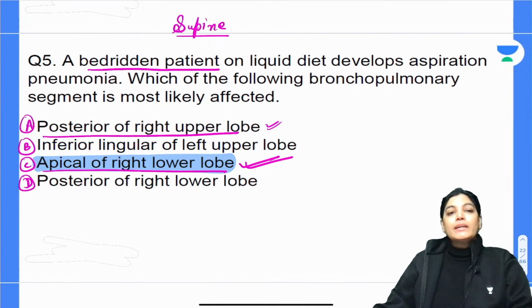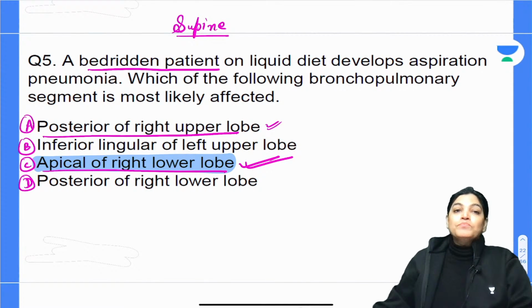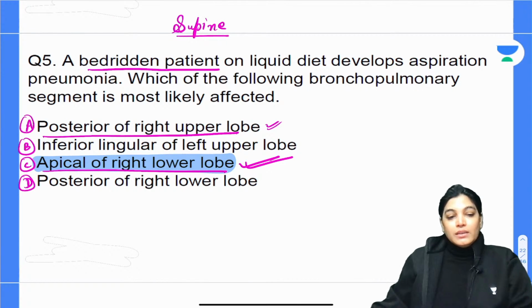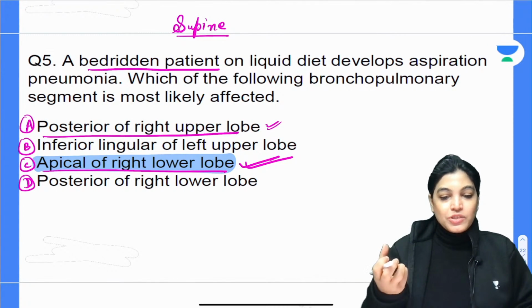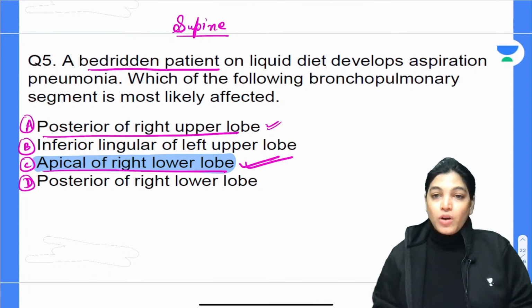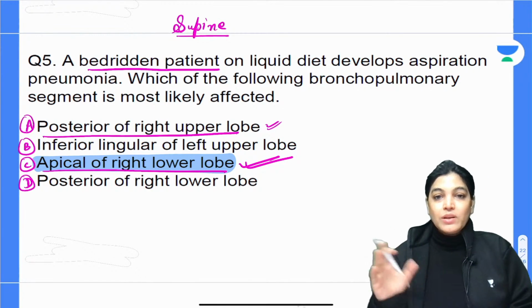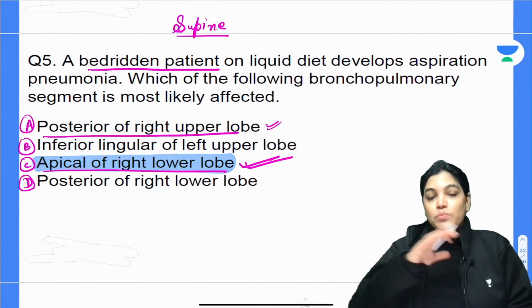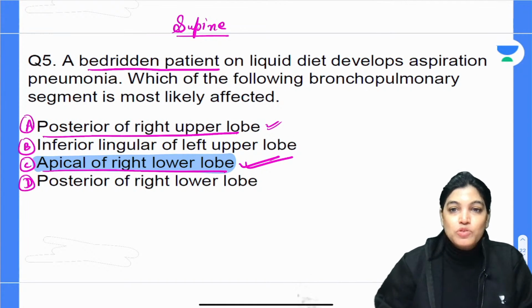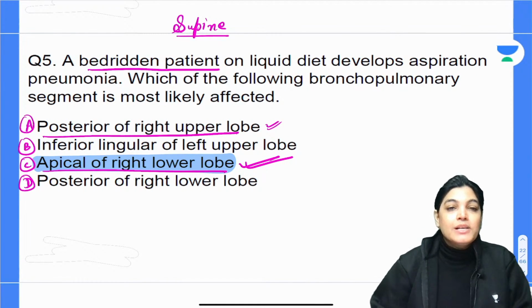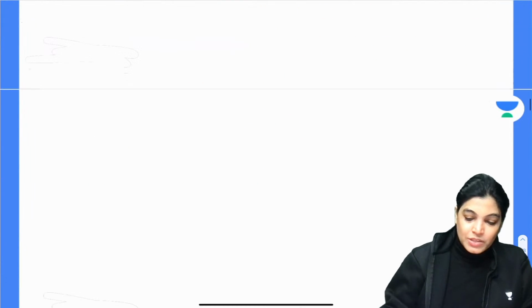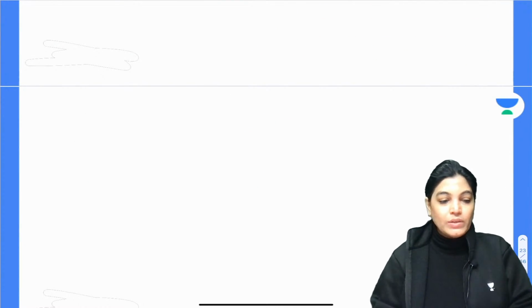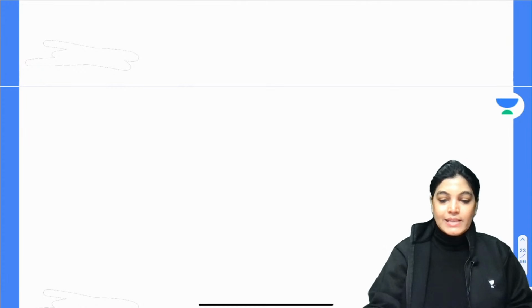So let me give the correct explanation for this. Which bronchopulmonary segment the aspiration settles in will differ if the person is supine, bedridden, or if the person's posture is erect. So I would like to give you the explanation here. Let me write the whole details so that you can revise before your examination.